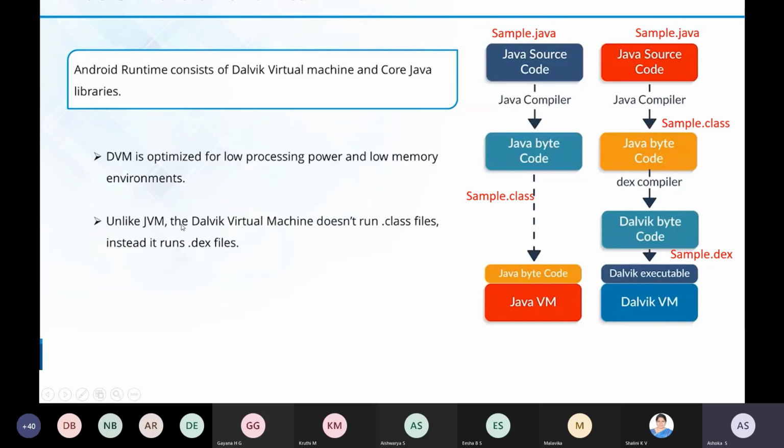Unlike the JVM, the Dalvik virtual machine doesn't run .class files; instead it runs .dex files. I told you here, we run .class files, right? The JVM runs .class files, whereas the DVM runs sample.dx files. So this is the runtime environment of Android.